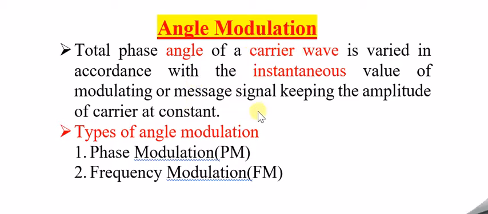So what is angle modulation? I will just repeat it for you. The carrier wave phase angle is varied in accordance with the modulating signal or message signal, keeping the amplitude of the carrier constant. Meaning we are not at all bothering about the amplitude of the carrier wave. We are keeping it constant. So that is the meaning of angle modulation.